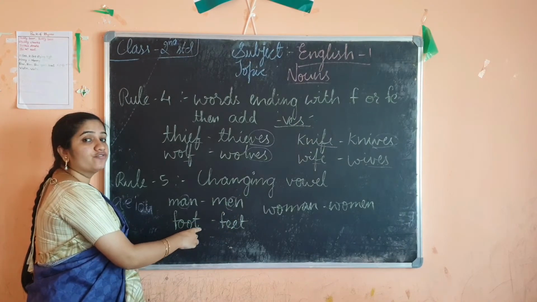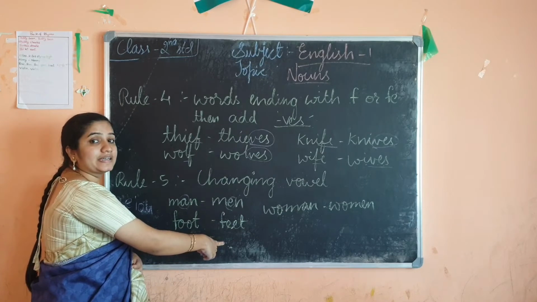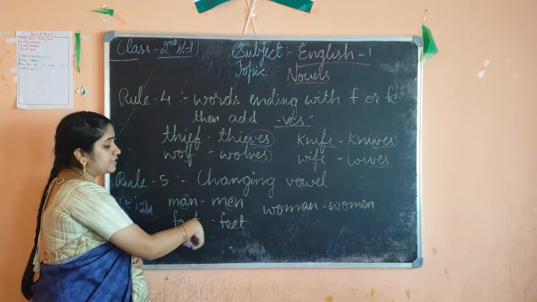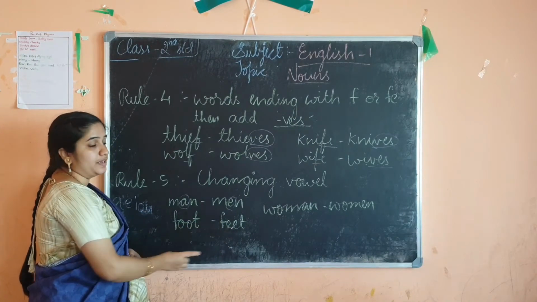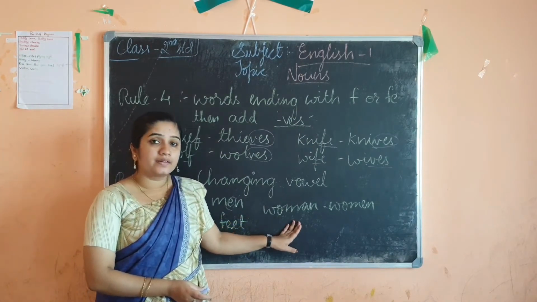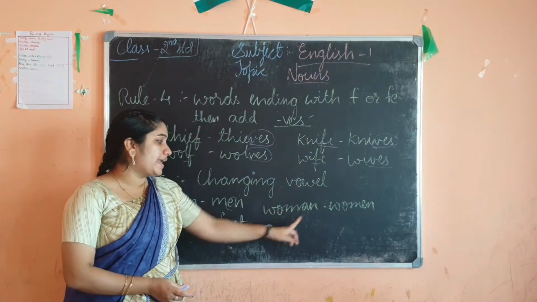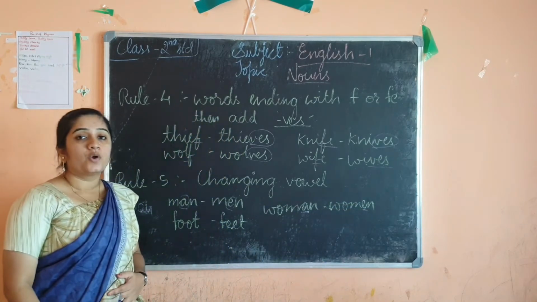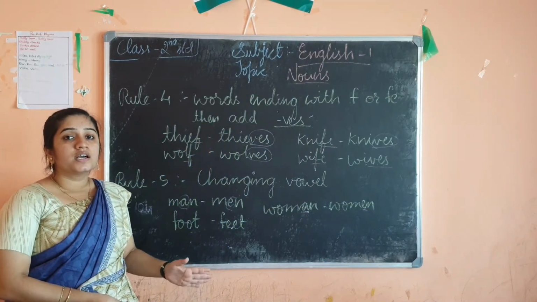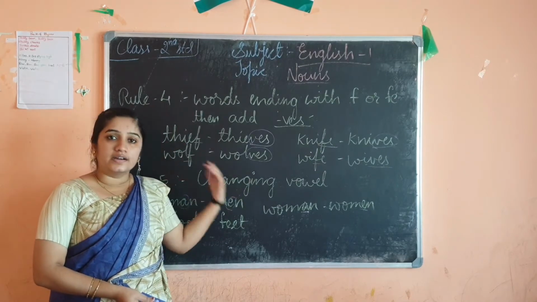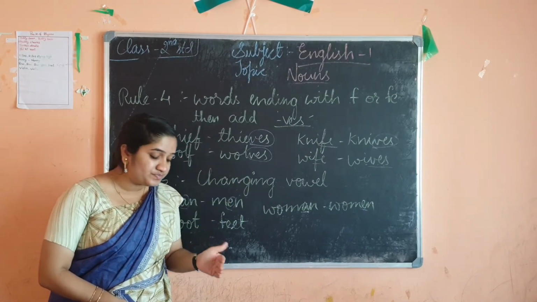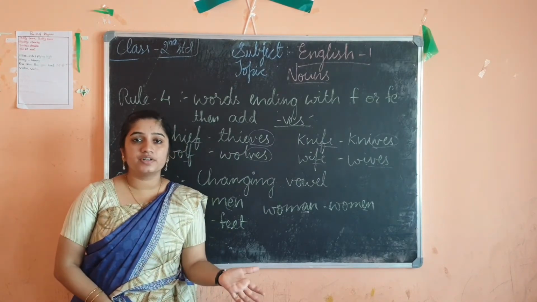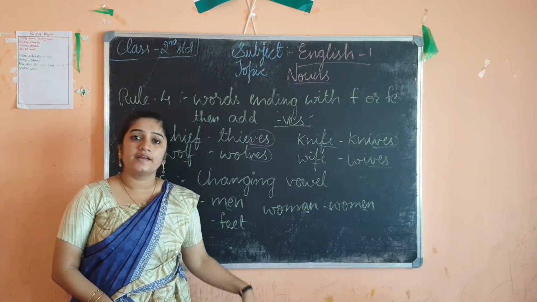Foot, F-O-O-T, foot. The plural form is feet, F-E-E-T. So O-O, O is what? Vowel, no. Then it is changed to double E. Then woman, W-O-M-A-N. So here also A is changed to E. Woman, women. So these are the 5 rules that you have to learn. Learn them in an easy way. It's very easy. So I am going to give you a few singulars and plurals which include all these rules. We'll see now.